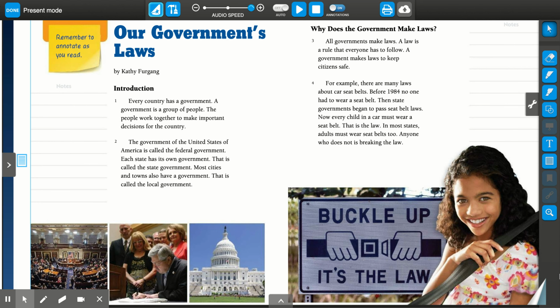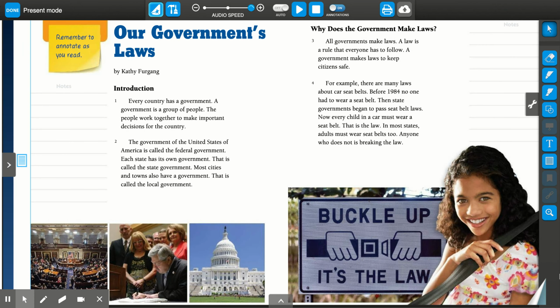On the last slide, you were asked if this is a fiction or nonfiction story. What did you decide? Let's look at our clues. The title says Our Government's Laws. We know that a government is something real and that laws are something real. So that makes me think this is probably nonfiction.